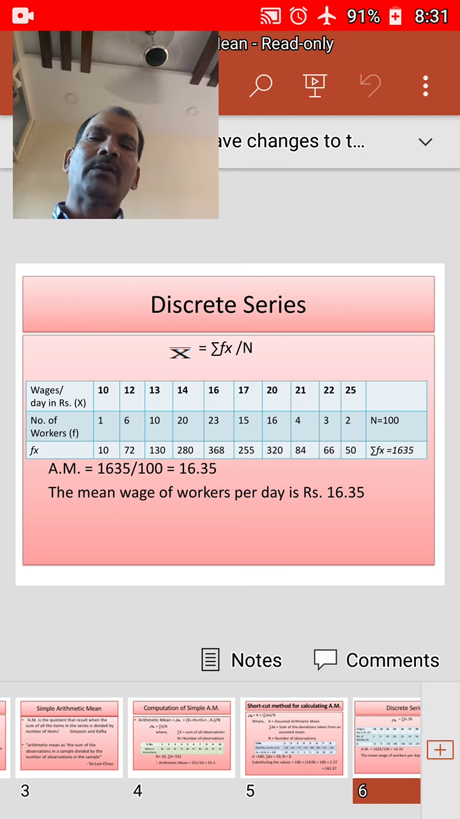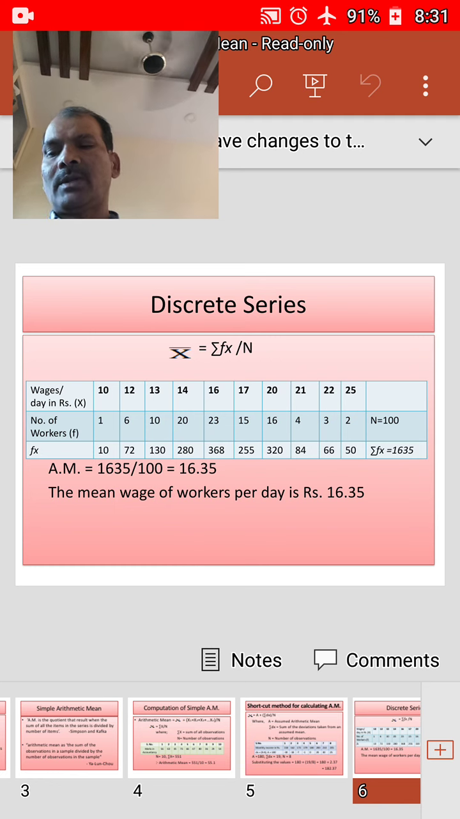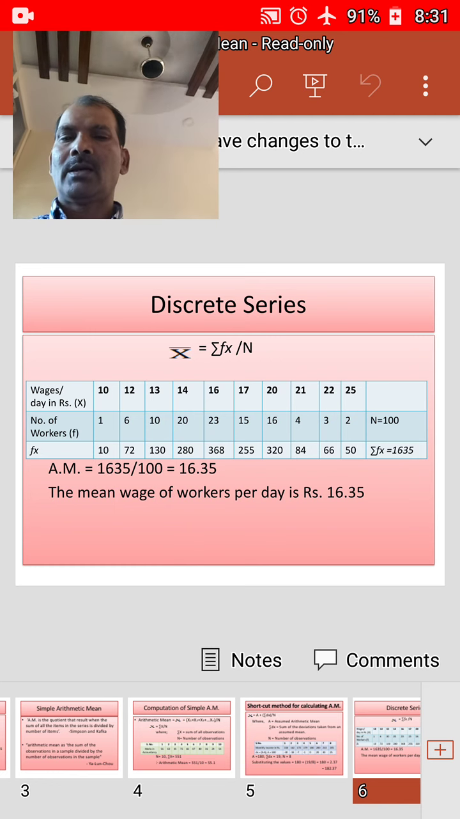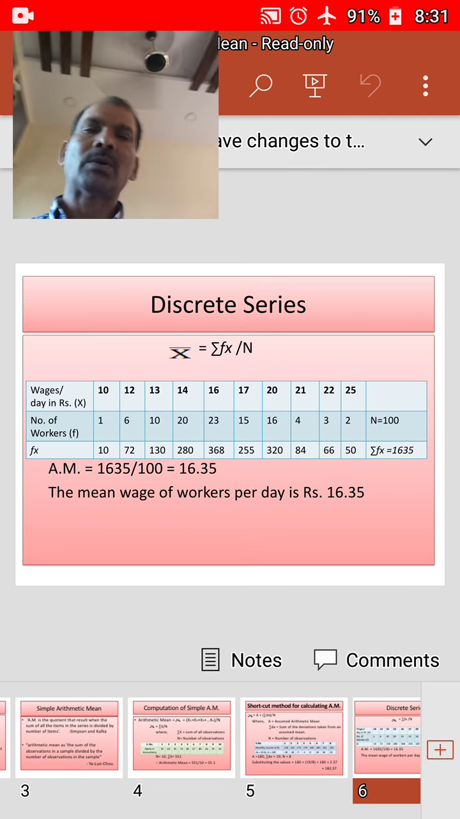The sum of the frequencies, that is sigma f, is equal to n, which is equal to 100. Sigma fx is equal to the sum of f multiplied by x, that is sigma fx is equal to 1635. Now if we substitute the same in the formula, x bar is equal to sigma fx by n, that is 1635 by 100, 16.35 will be the answer.